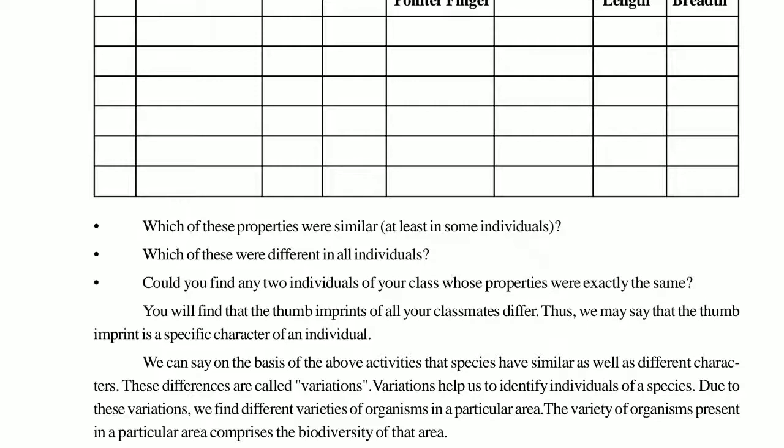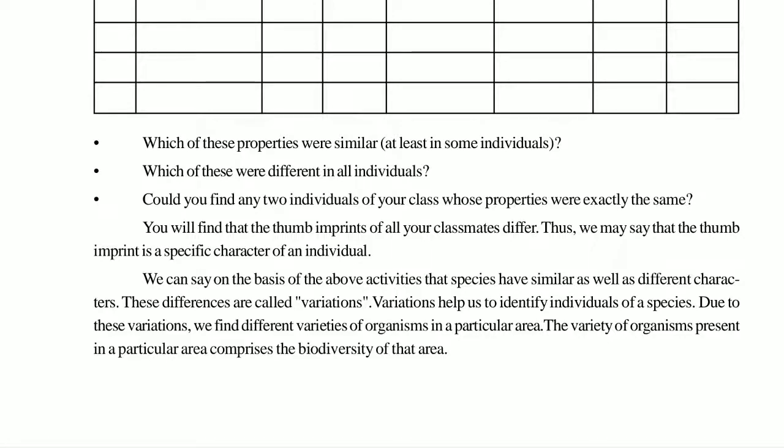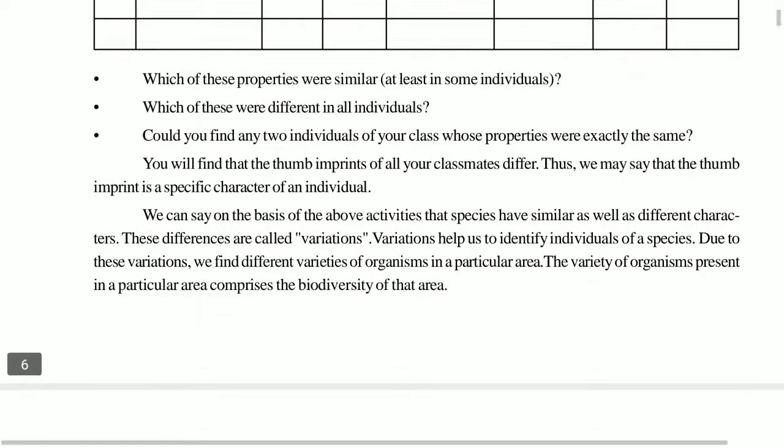Okay, the two individuals who have nearby or approximate similarity will be included in the same species, and those who vary from each other will be kept in another species. In that way we can conclude the definition of variation, that is, the difference between two characters, such as long height or short height, curly hair or straight hair. Two organisms having similar characteristics will be included in a species. If they are different, then it will be included in variation.